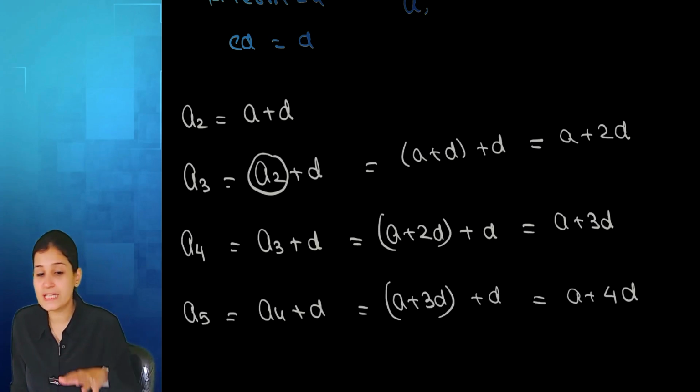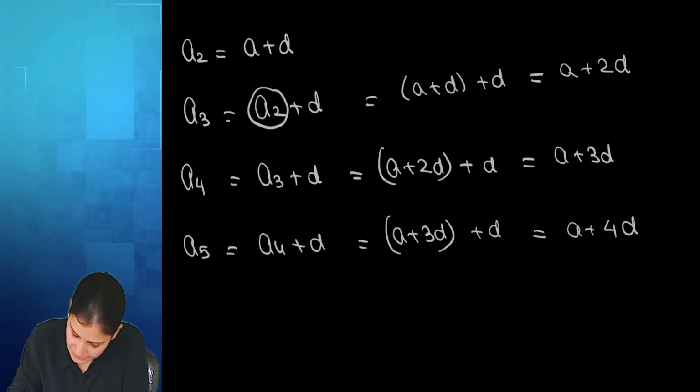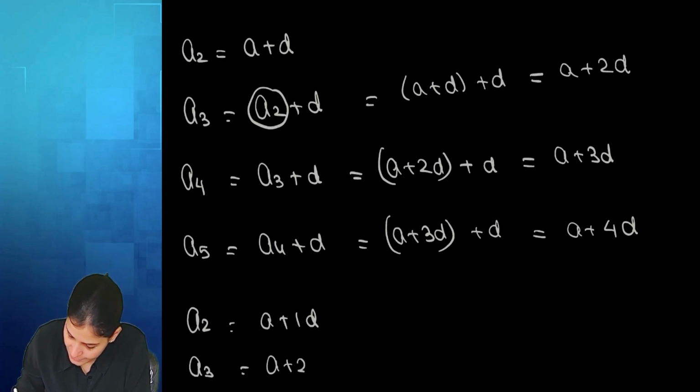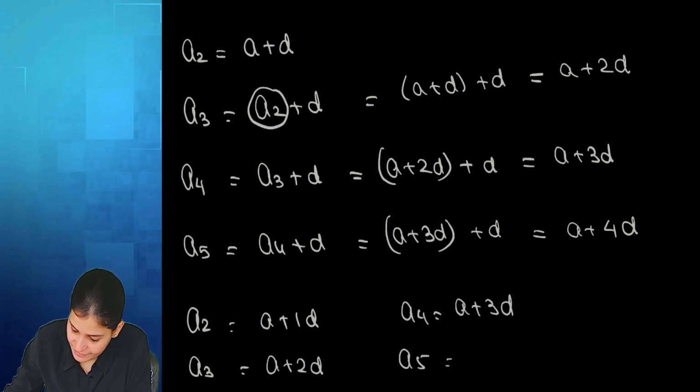If you see the pattern, A2 is A plus 1D, A3 is A plus 2D, A4 is A plus 3D, A5 is A plus 4D.